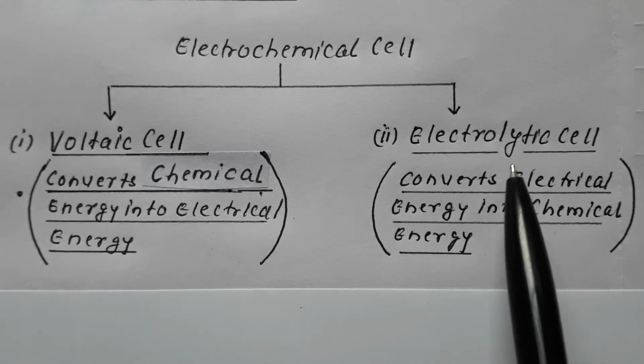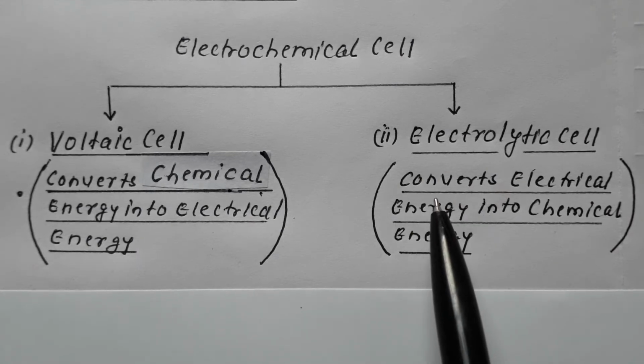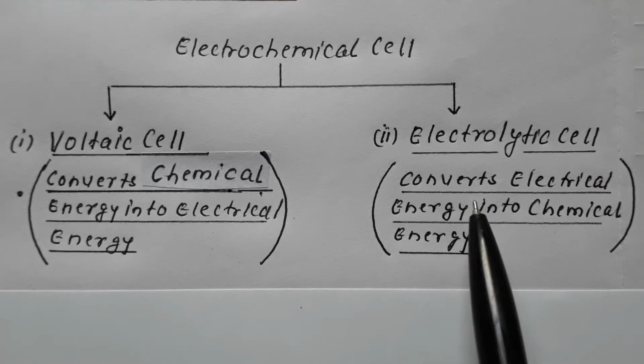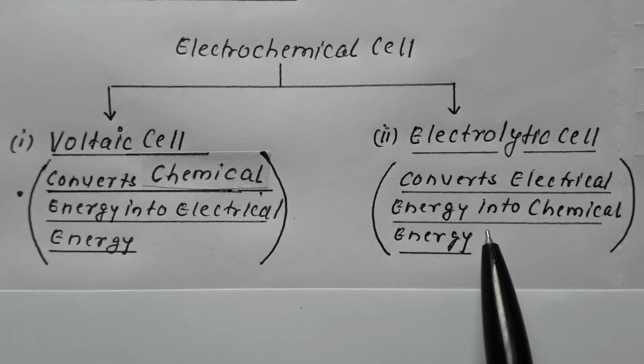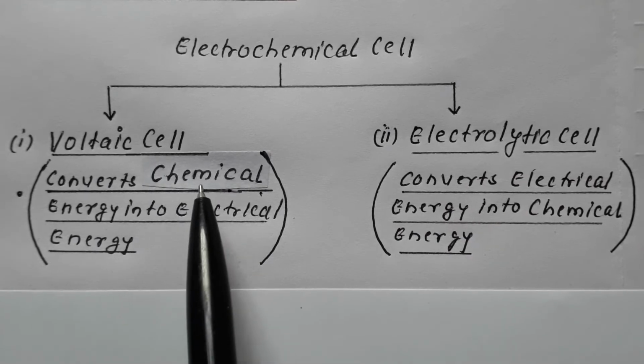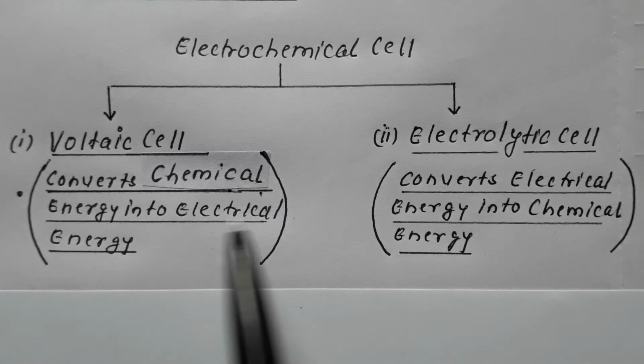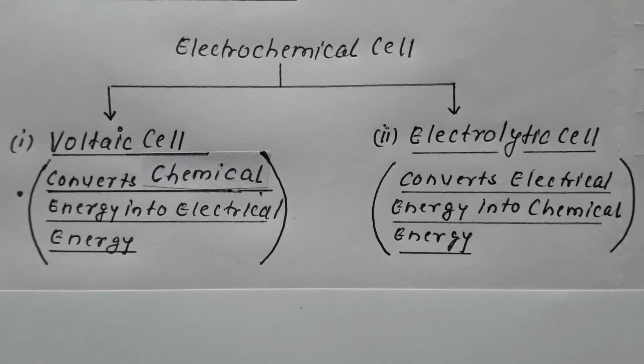In an electrolytic cell, current is given and a chemical reaction takes place.